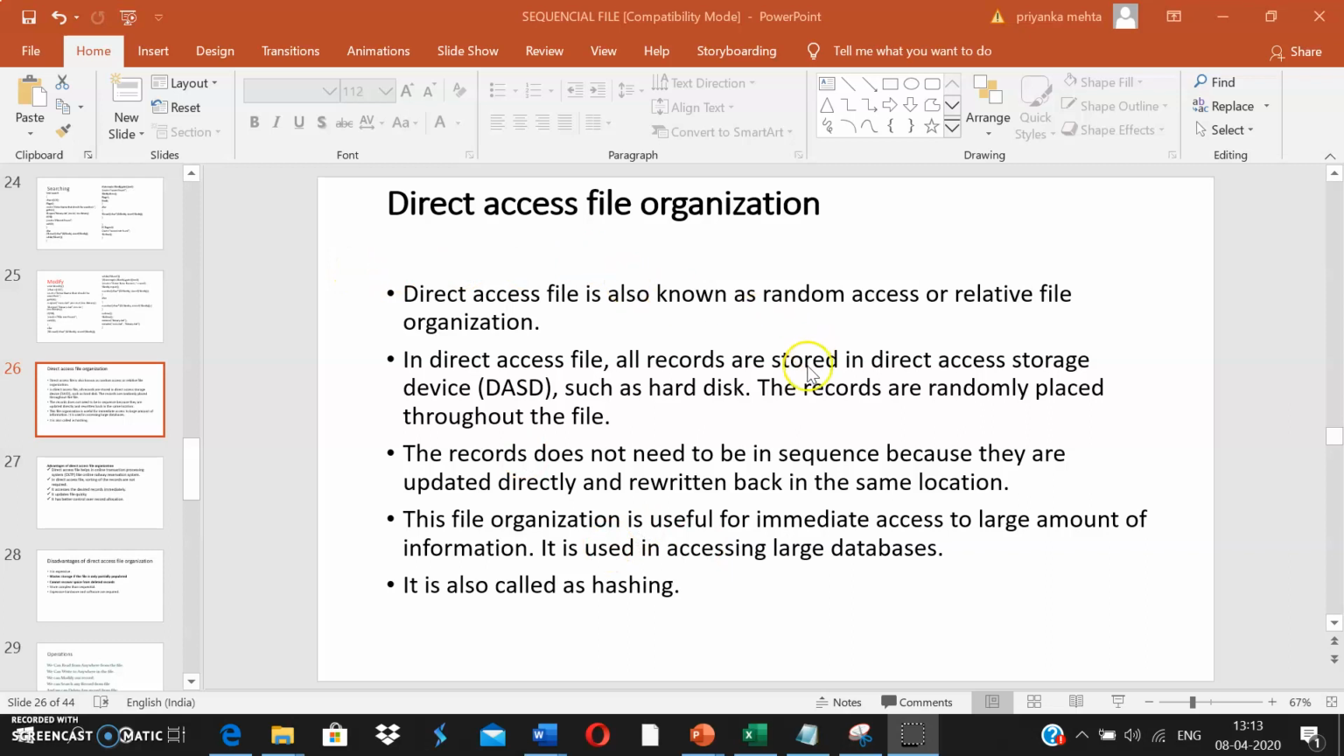Direct access file organization requires special hardware, so they are stored in direct access storage devices such as hard disks. They cannot be stored directly on tape drives only. So they require direct access storage devices for storage.